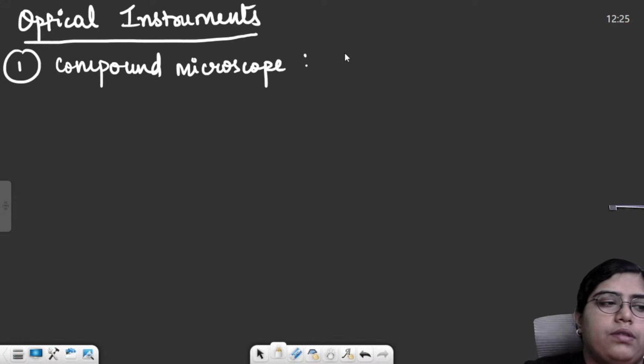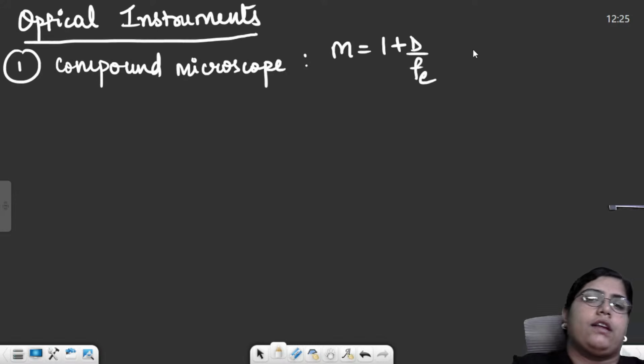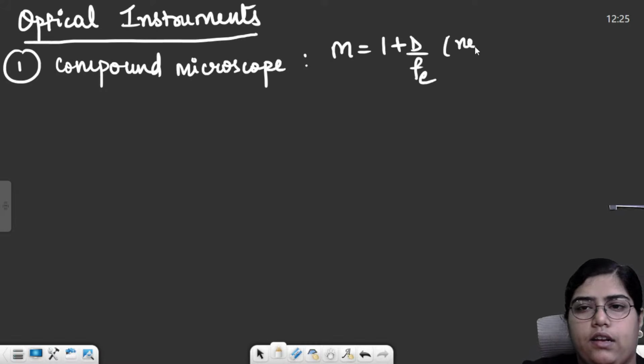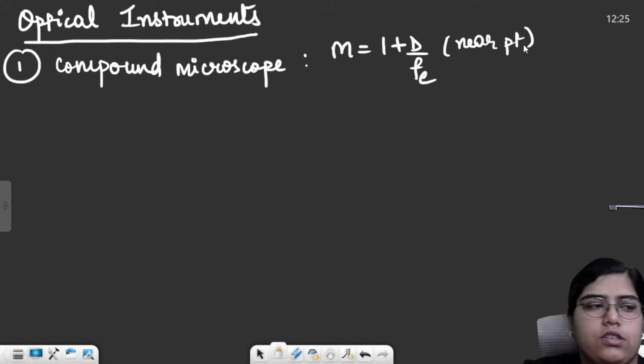Compound microscope, the magnification was 1 plus d by fe, right? This was when the image was formed at the near point. If the image is formed at infinity, then the magnification will become d by fe.